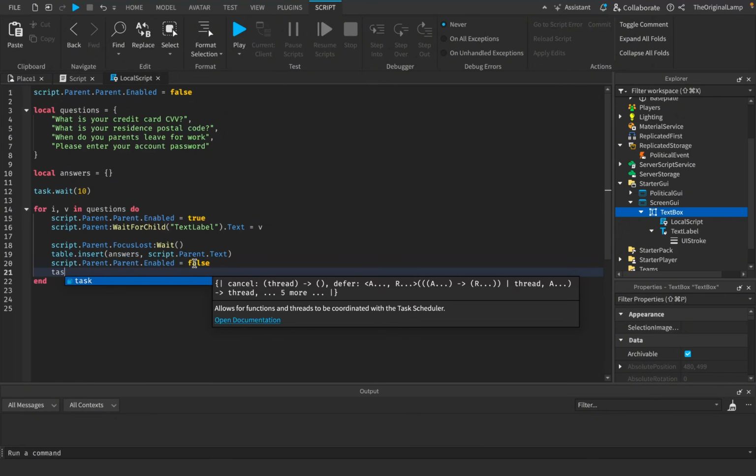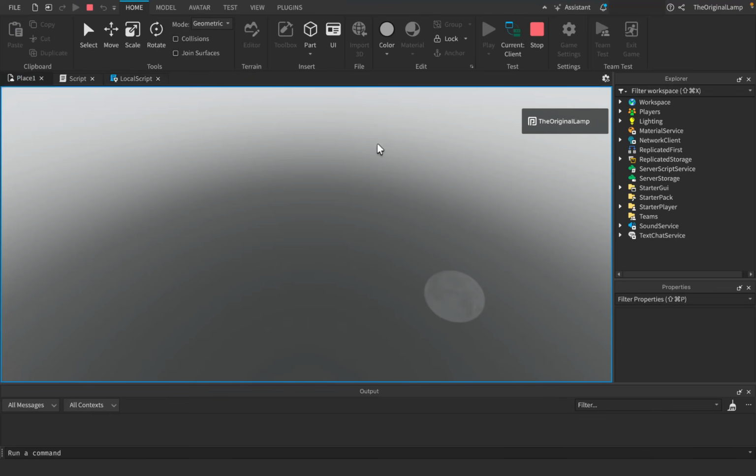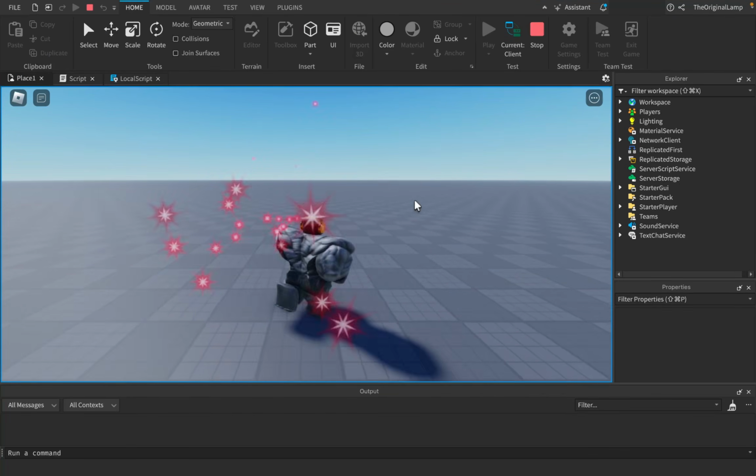And then let's say we're going to wait, in a typical game, probably like 10 seconds. Now for testing purposes, I will shorten this down, but let's just try it out. And then at the end, we can print answers. There we go. We're going to play the game, right? Which one would I vote for? Yeah, whatever. There we go.